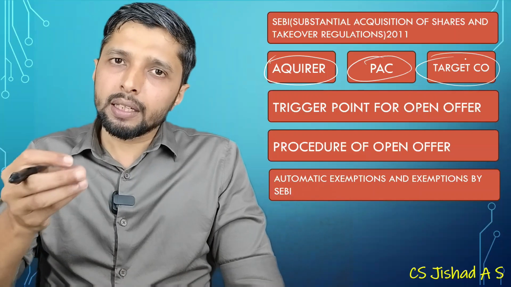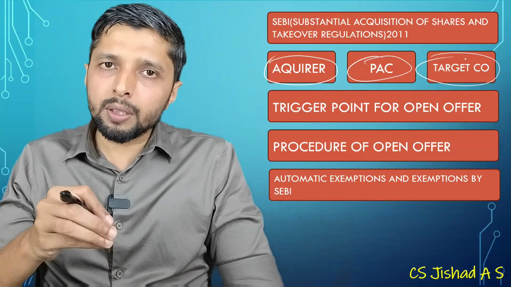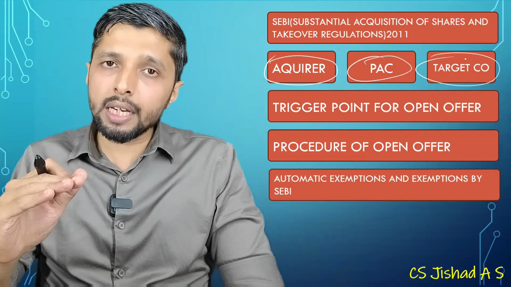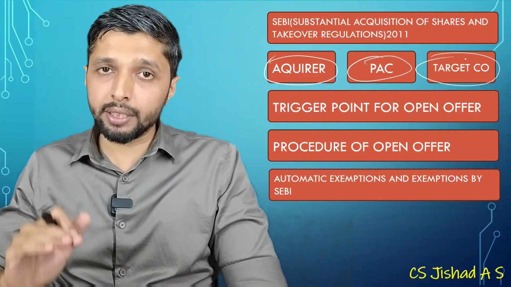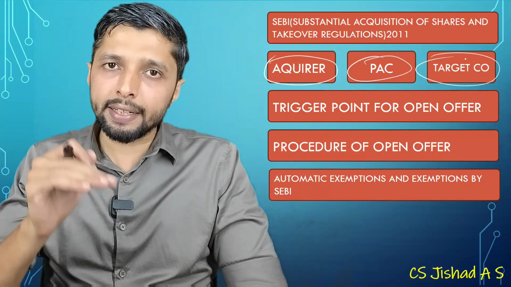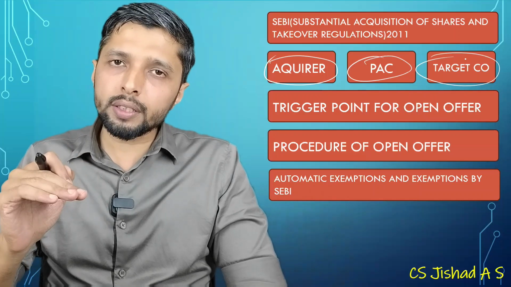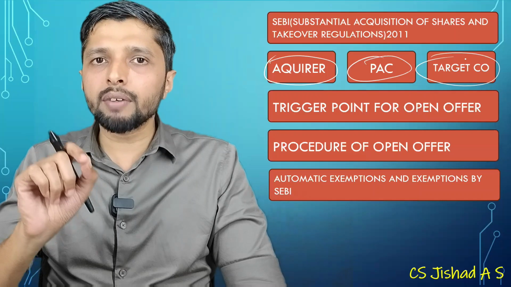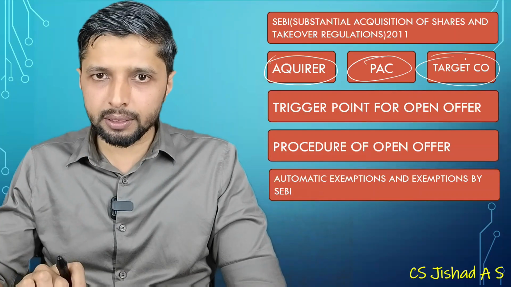Then if they have acquired 25% or more, their second trigger point will be more than 5% in a financial year. If the acquisition entitles them to exercise more than 5% in a financial year, they have to give an additional open offer of 26%.